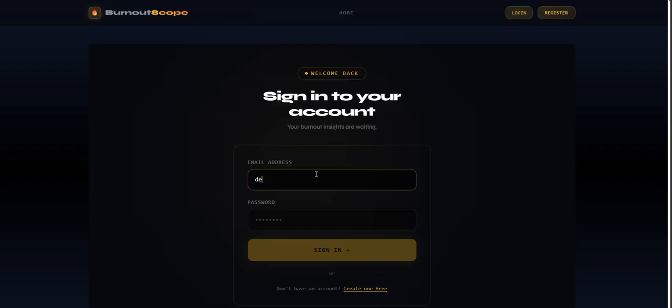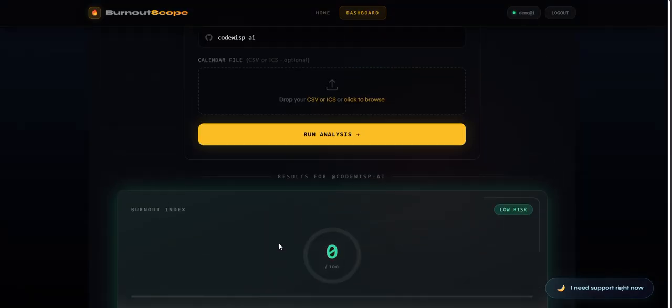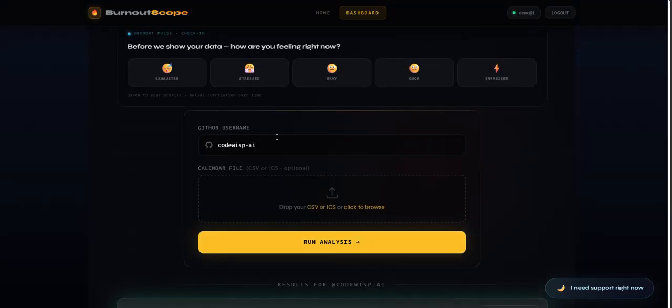I have created a demo email for this demo. Let me sign in. While registering, you will enter your GitHub user ID. So it is showing the data of the GitHub ID that I entered while registering. Code Wisp AI is the GitHub username.